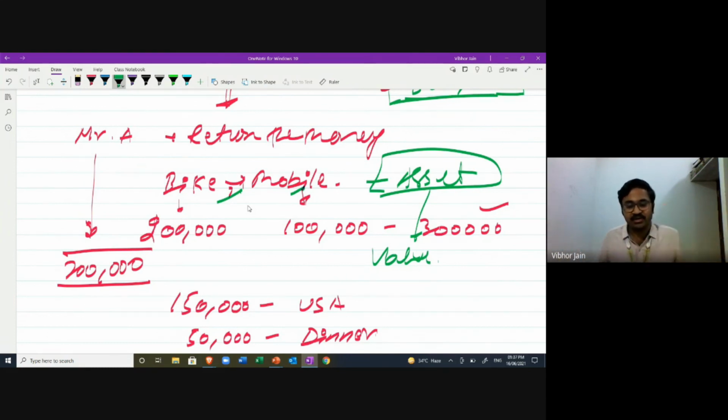If you purchase a bike, do you think the value of the bike is going to be zero after 1 year? No, sir. If you purchase a mobile phone, do you think the value of the mobile phone is going to be zero after 1 year? No. After 1 year, you can go to the market and you can sell these assets, and you can realize some value.